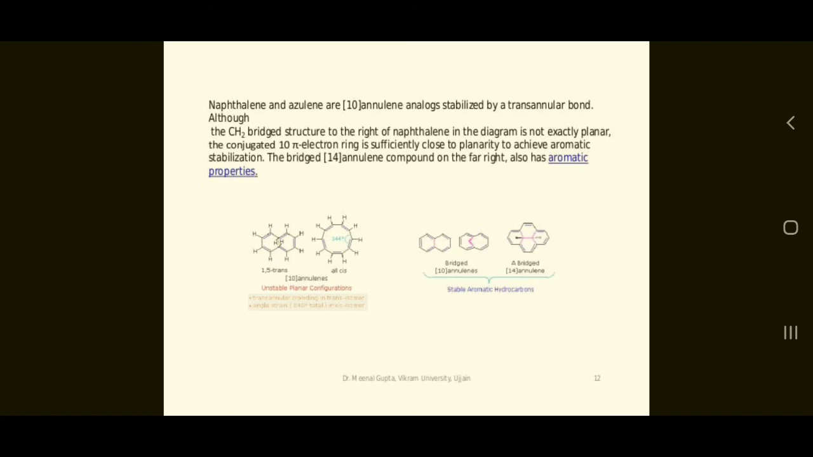So students, naphthalene and azulene are 10-annulenes allowed to be stabilized by the transannular bond. So the CH2 bridged structure to the right of the naphthalene in the diagram is not exactly planar. So the conjugation of 10 pi electrons is sufficiently close to planarity and gives aromatic stabilization. So the bridged 14-annulene compounds at the far right also have aromatic properties.